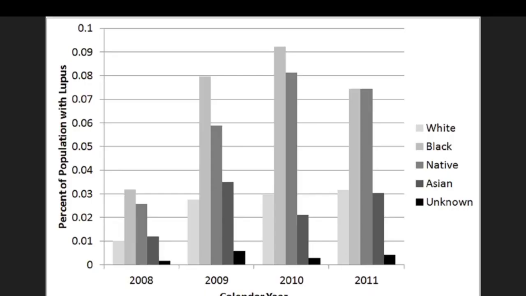Race and ethnicity also play a significant role in autoimmune diseases. For instance, Black patients have about 10 times higher odds of being diagnosed with autoimmune hepatitis compared to white patients. Latino patients have a 25 times higher risk. Furthermore, African American and Hispanic women are more likely to develop lupus.